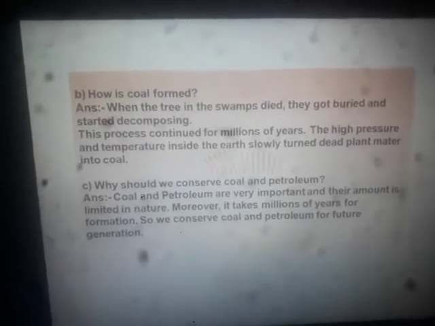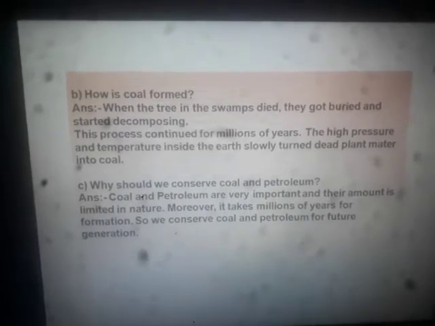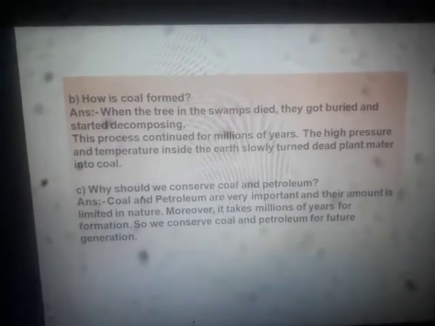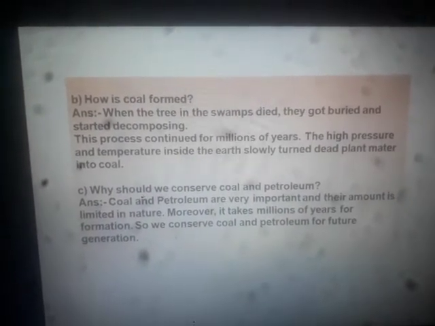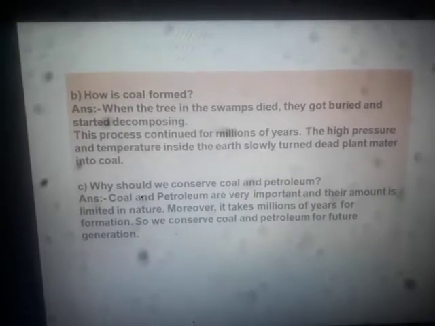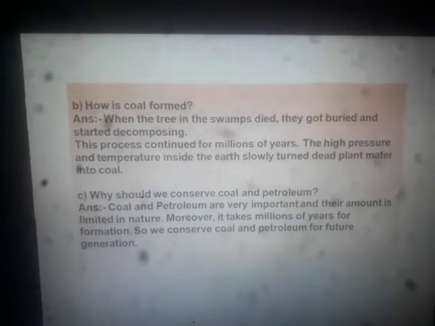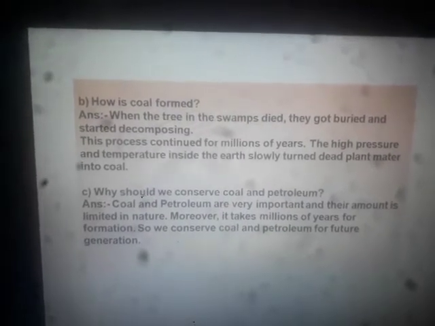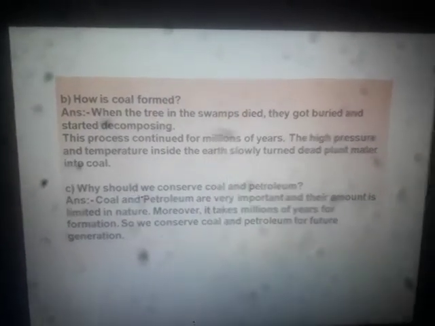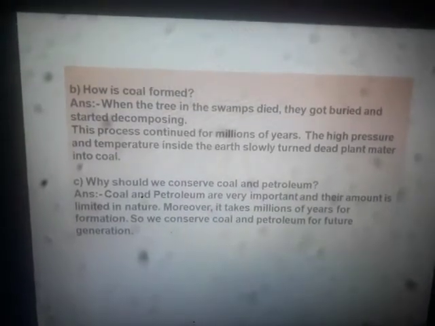When anything dies, it gets buried inside the earth, and there it is acted upon by several factors like temperature, pressure, and other things.